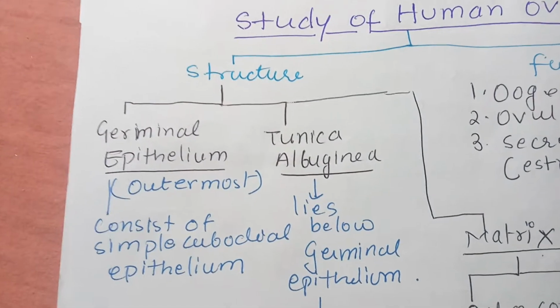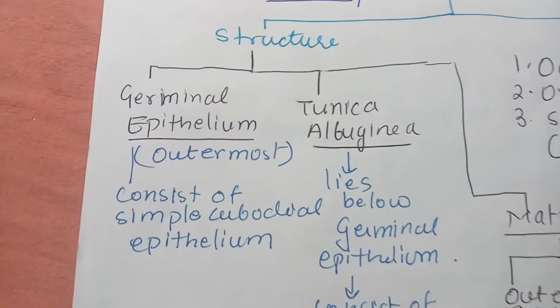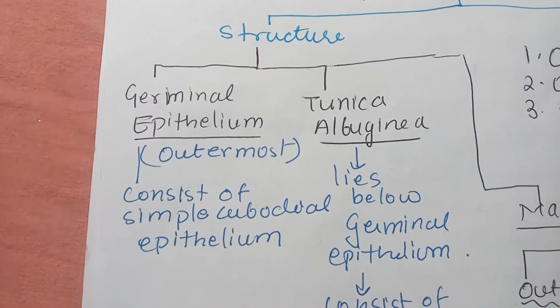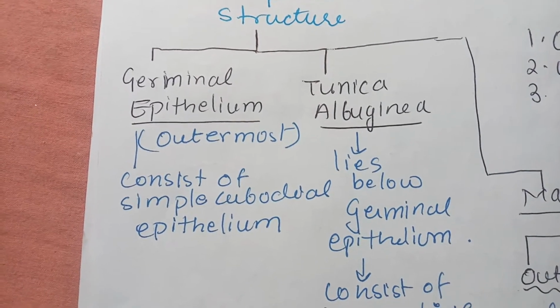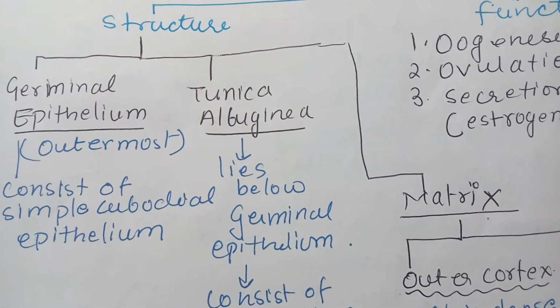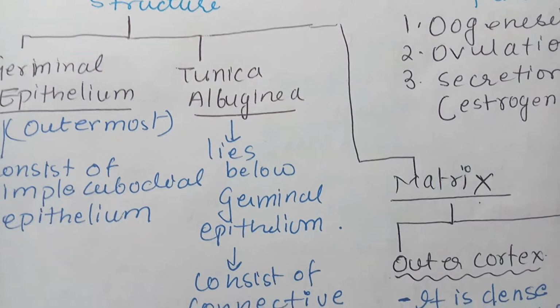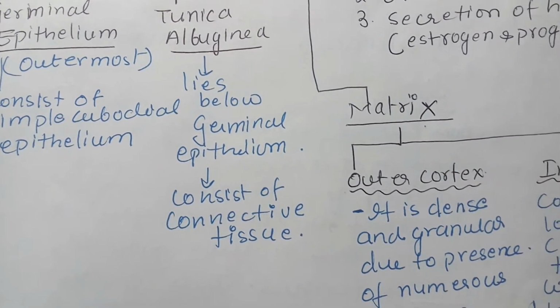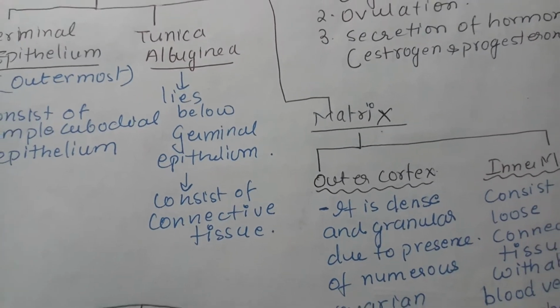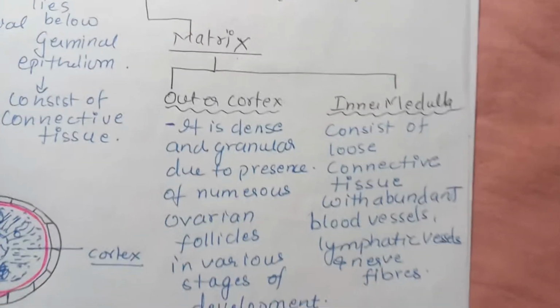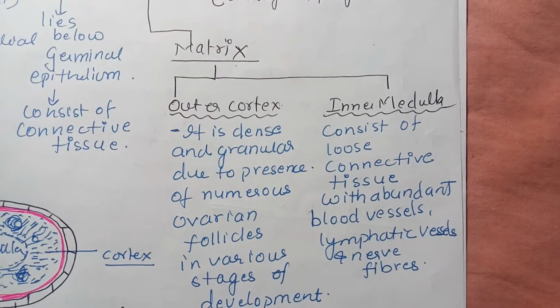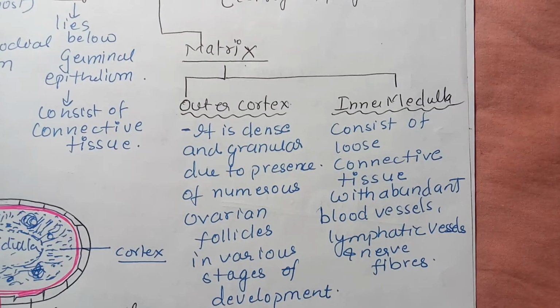If you look at the structure of the ovary, the outer layer is called the germinal epithelium, which consists of simple cuboidal epithelium. The next layer is the tunica albuginea. It lies below the germinal epithelium and consists of connective tissue. Then in the center is the matrix, which is divided into two parts, inner and outer.